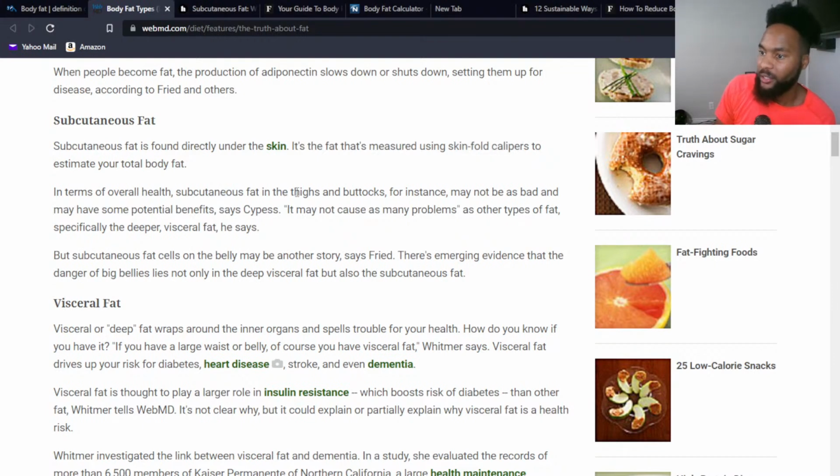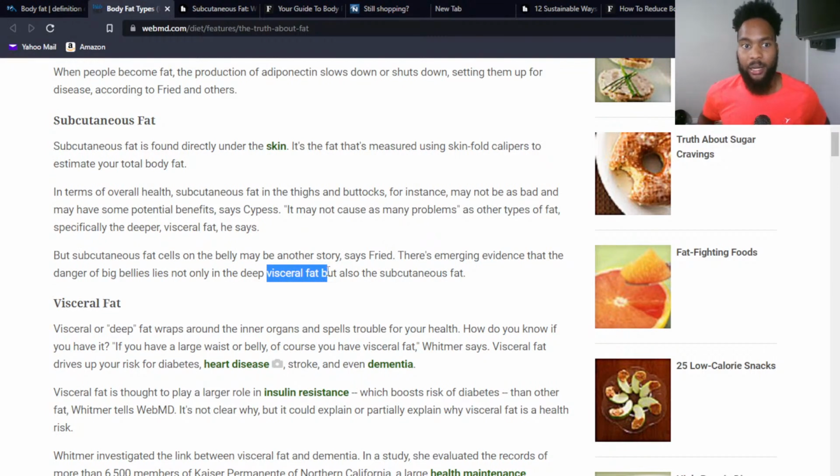Overall health, if there's a little extra fat in the thighs, maybe a little bit in your butt, okay, not the worst thing in the world. Obviously, we want to be as balanced as possible, but we're all going to carry a little more or less fat in different areas, right? But when you have fat around the belly, that's when we start having the danger zone, okay? So there's overwhelming evidence, and we continue to pile up more and more evidence that the more fat you have on your belly is kind of an indication of the amount of visceral fat that you may have, and also subcutaneous, right? And we'll do visceral in just a second.